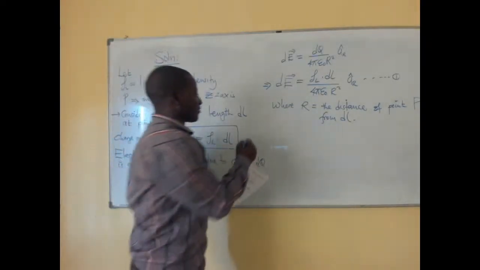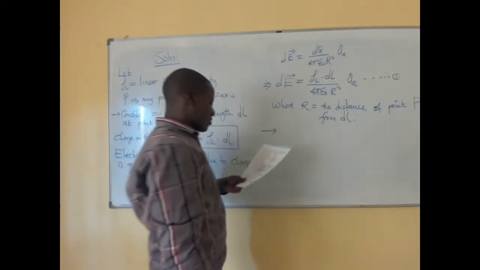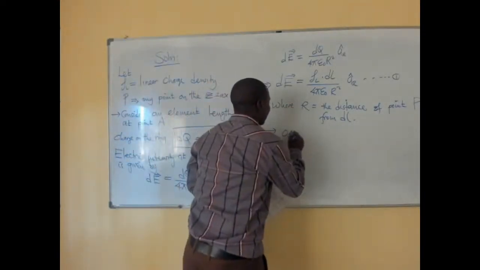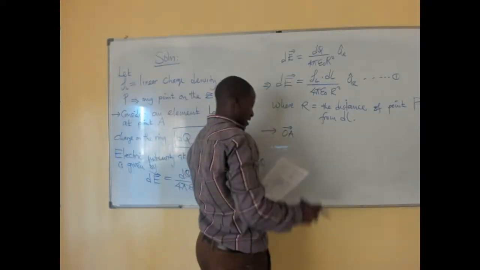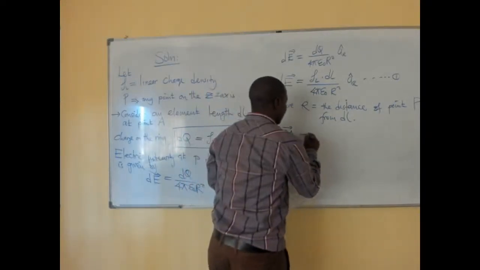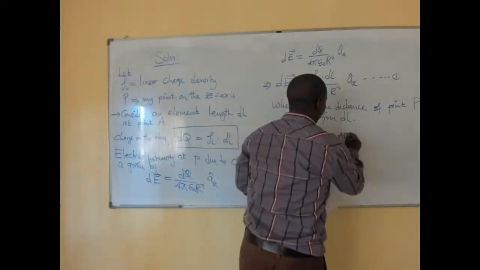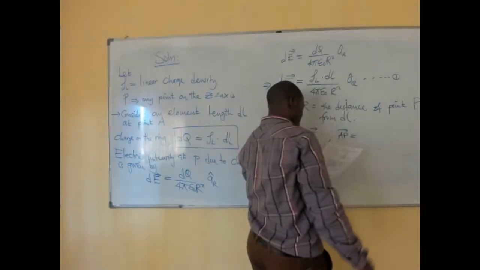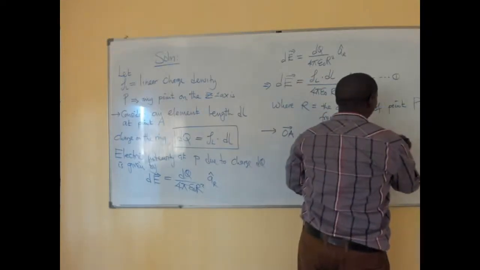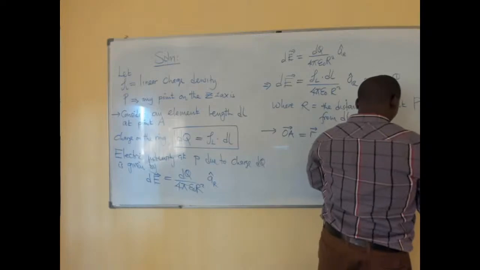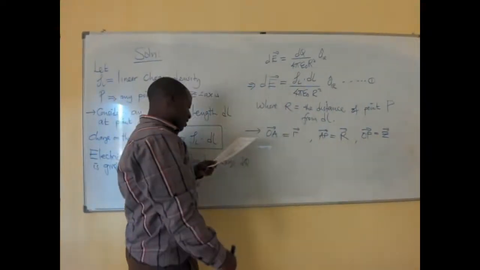If we check our diagram very well, we know that OA, from the center to point A, where we have cut the dl, is nothing but R, and AP is equal to r itself, then OP is actually equal to Z. As simple as that.